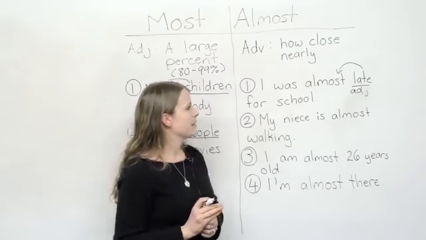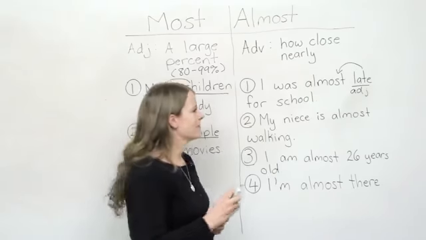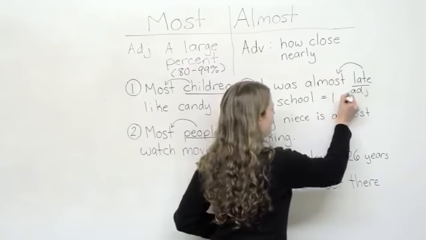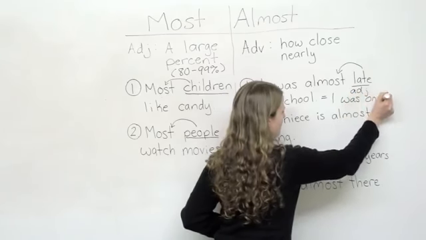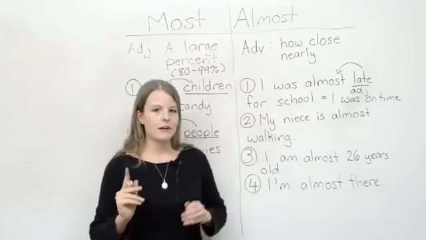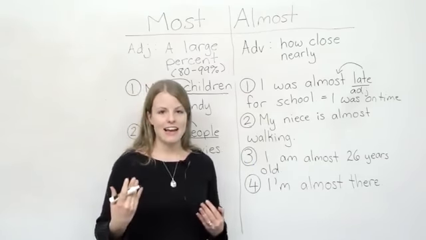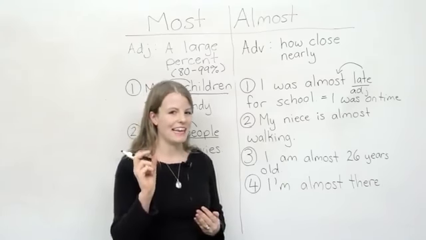So what does this sentence mean? I was almost late for school. Well, it means I was on time, but maybe school starts at 9 a.m. I arrived at 8:59. I was very close to being late.